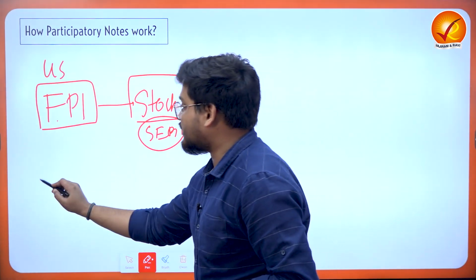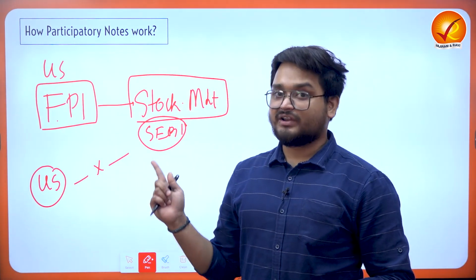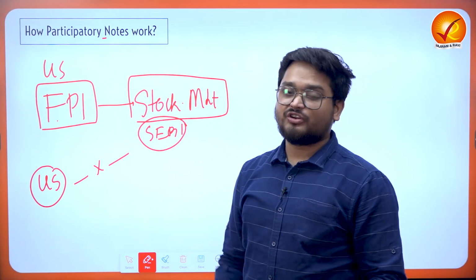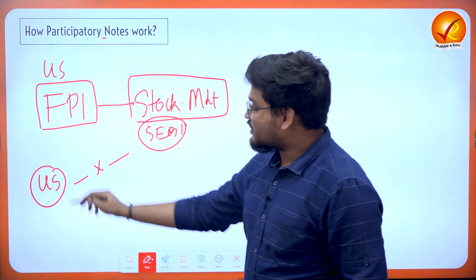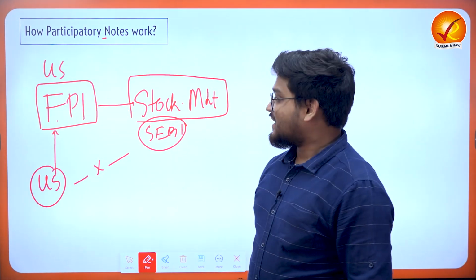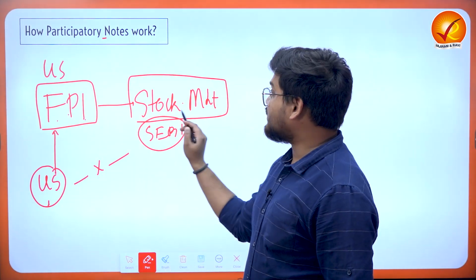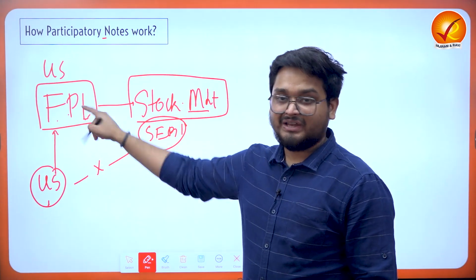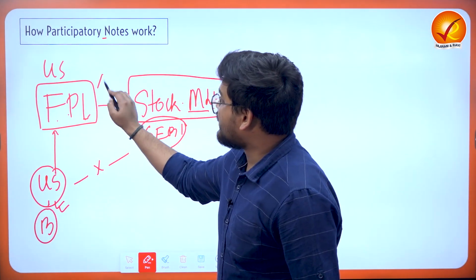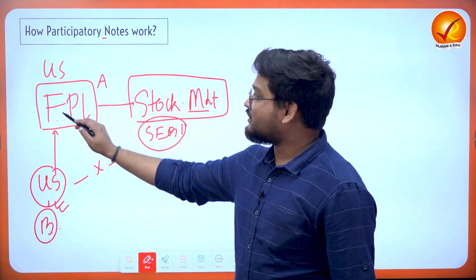But if any other US individual who is not registered with SEBI wants to invest in the Indian stock markets, can they? By convention, we obviously understand that they cannot. But through participatory notes, or P notes in brief, they can. How? This particular individual can contact the FPI, who is also based in the US, right? Now, on his behalf, this foreign portfolio investor will be investing in the stock market under his own name, right? The investor here, let us call him investor B, and the FPI A. Now B's identity will not be known to SEBI. B's identity is known only to A here.